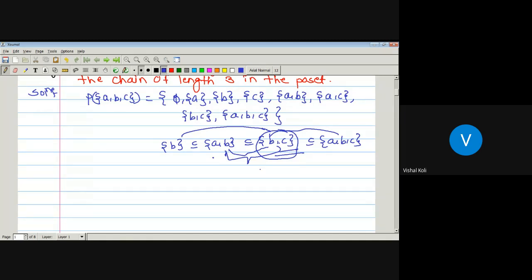Instead of B, if we start from phi. Phi, singleton B, डबलटन ए बी and tripleton A B C. Is a subset of AB and which is again a subset of ABC. Now it is a chain and which is of length 3. Whether it is unique. चेनची लेंथ 3 असलेली ही एकच चेन आहे का यापेक्षा जास्त मिळू शकतात?